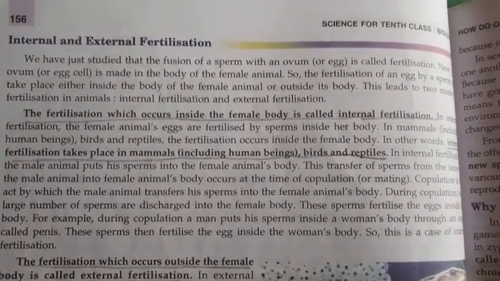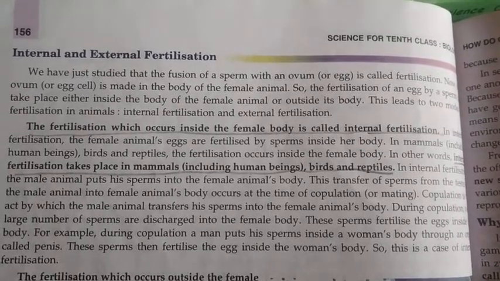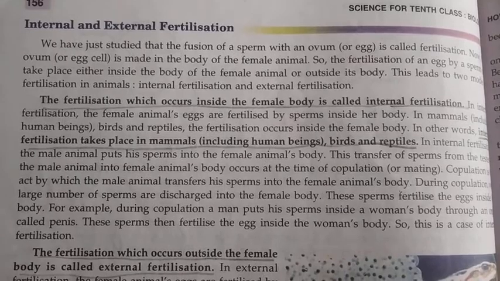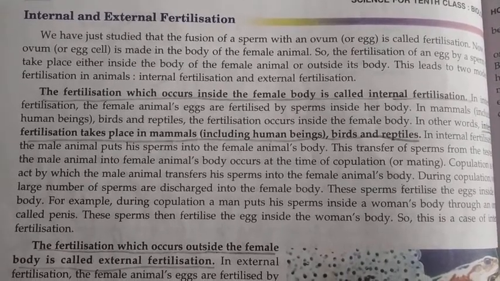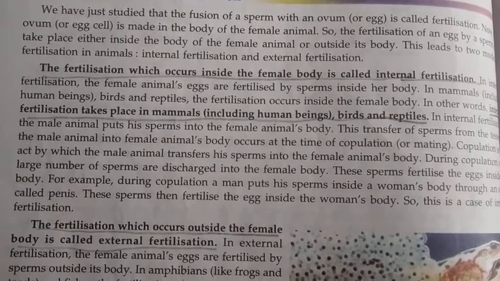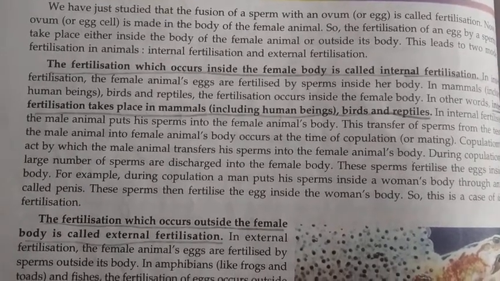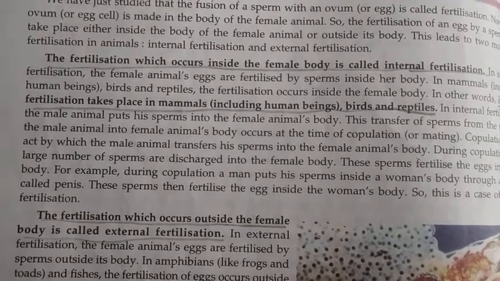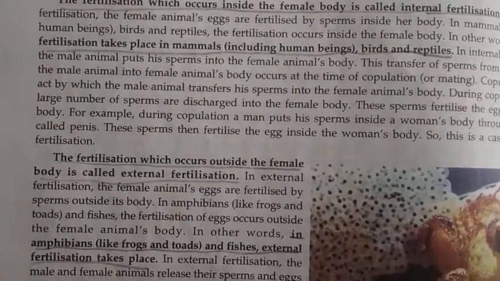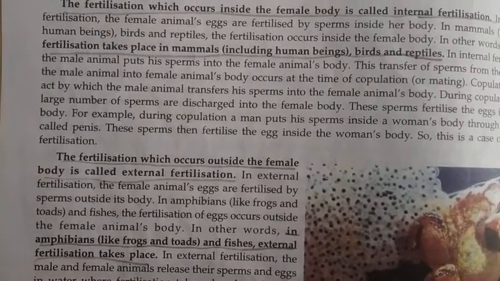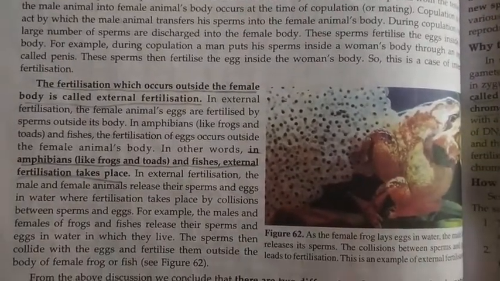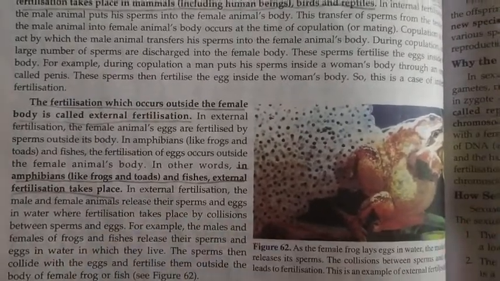In other words, some other examples are mammals, including human beings, birds, and reptiles, where internal fertilization takes place. But external fertilization means the fertilization which takes place outside the female body. Here you can see how the external fertilization takes place in the frog.